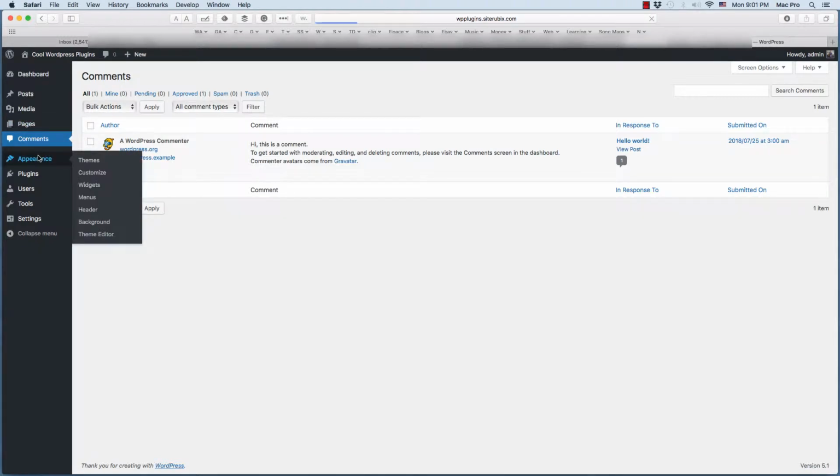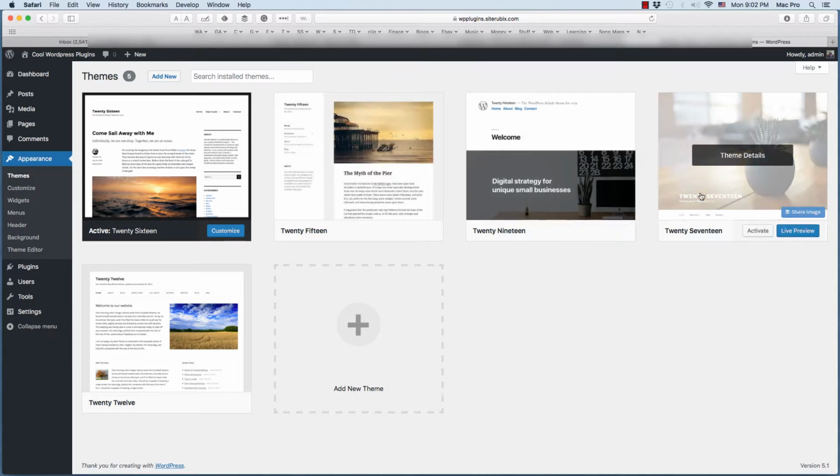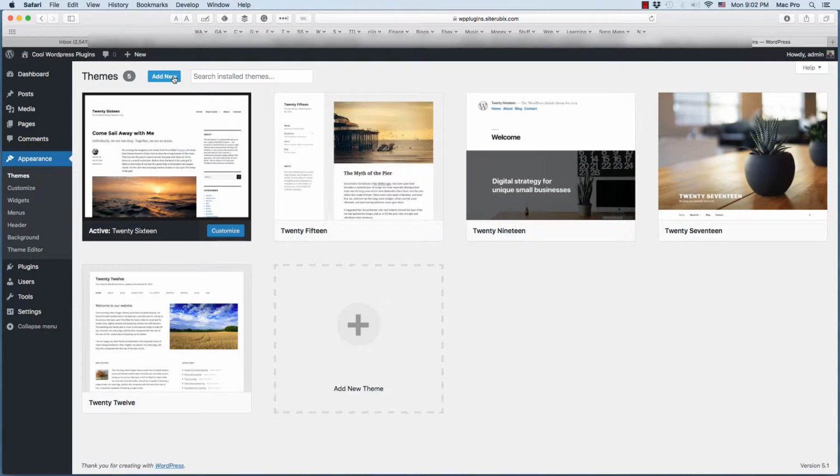And then we have appearance, and then we have all these other tabs under appearance. We have our themes, customization, the widget, menu, header, background, theme editor. This is where you're going to change your theme if you want to add a new theme or change your theme. I have these themes installed, but if I want to find a new one, I would just go to add new.